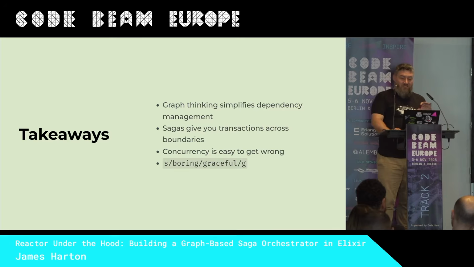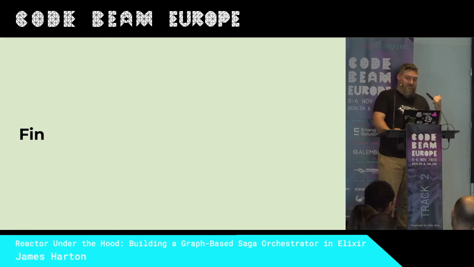But finally, the bit I really want you to take away is that the best code is boring code. And that's why I want you to mentally substitute boring for graceful. It's easy to make complicated code to solve complicated problems, but especially now that we have AI coding assistants, it's a lot harder to find a graceful solution. It took me weeks to figure out that loop structure, but now it looks super obvious. That's it.